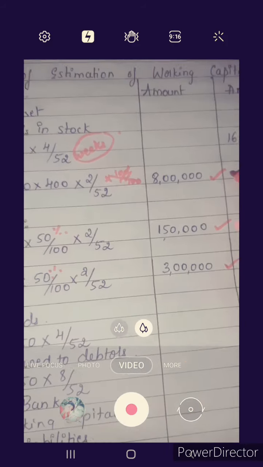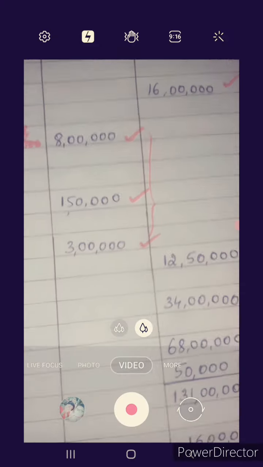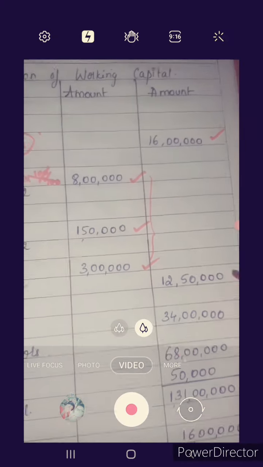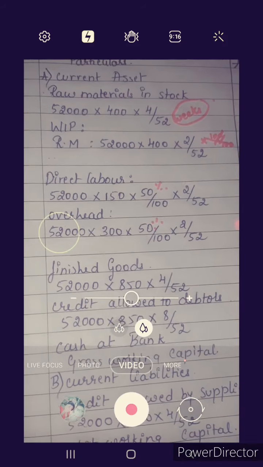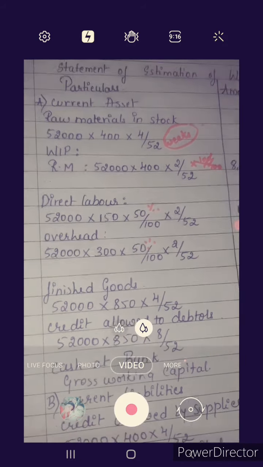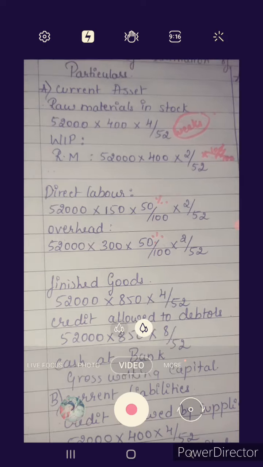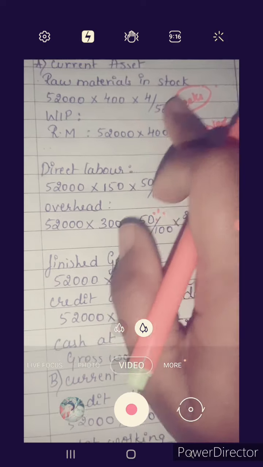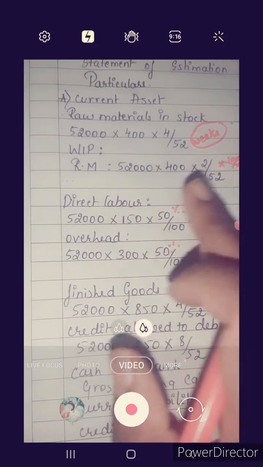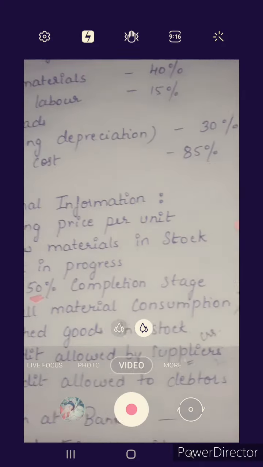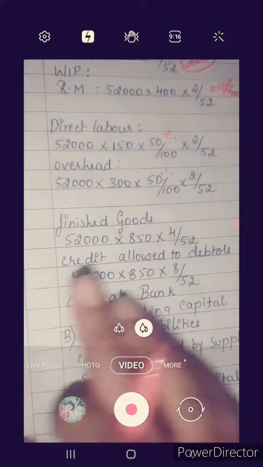So the total of work in progress we get 12,50,000. In a problem, again I am saying, if a percentage is given, that percentage we have to consider. If not given, raw material 100, direct labor 50, overhead 50. Here 50 is given, so we have taken it as 50. Next, finished goods.